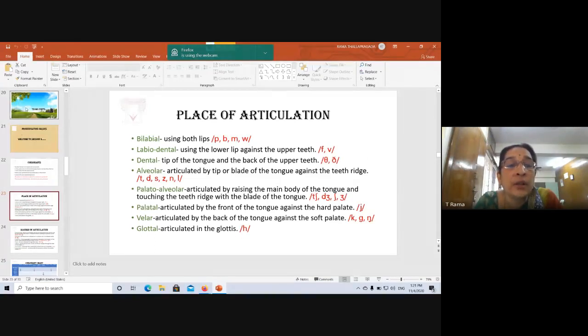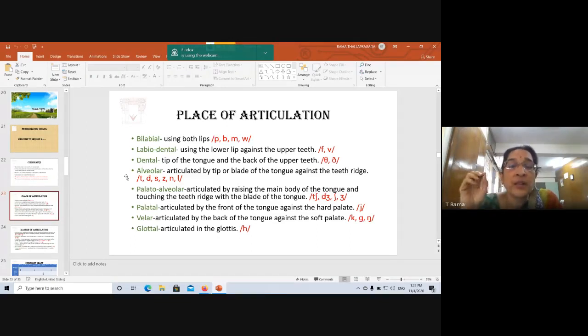Then alveolar. The next category is alveolar. Now alveolar means teeth ridge. Another name for the teeth ridge. If you remember, I told you when I taught you organs of speech, teeth ridge is where the teeth end and the gums start. Okay, behind your teeth, the upper and the lower teeth, where the teeth end and the gums start. So that is called the teeth ridge. Alveolar refers to the teeth ridge.